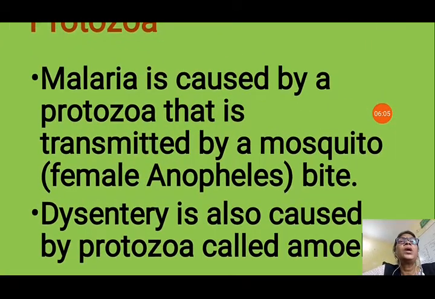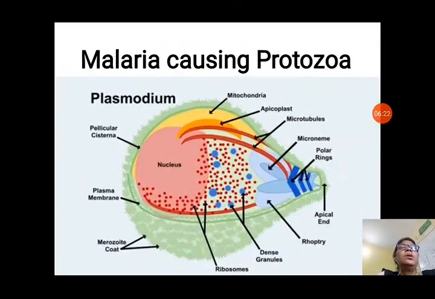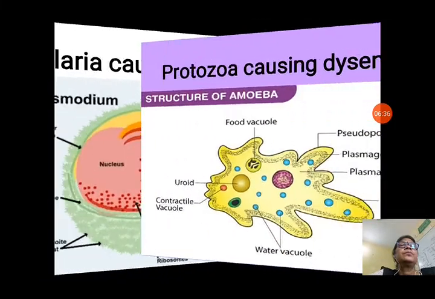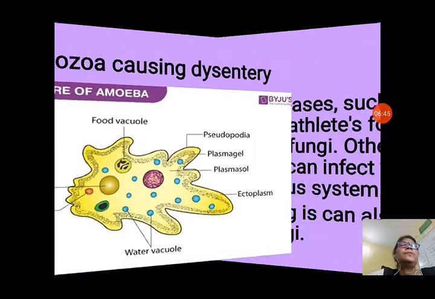The protozoa. Malaria is caused by a protozoa that is transmitted by a mosquito. The female Anopheles mosquito bites and we get this disease called malaria. Dysentery is also caused by a protozoa called amoeba. Amoeba is spreading amoeboid dysentery. You can see the malaria-causing protozoa is named Plasmodium vivax, that is transmitted to another person by the bite of the Anopheles mosquito, only the female. For the protozoa causing dysentery, you can see the structure of amoeba. This amoeba can cause you dysentery.